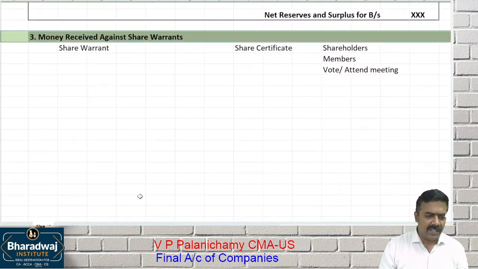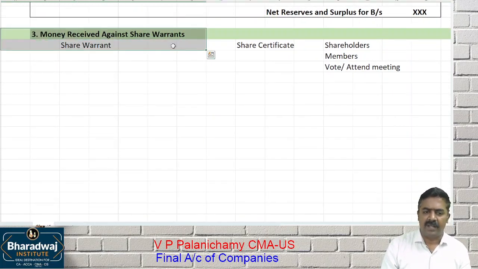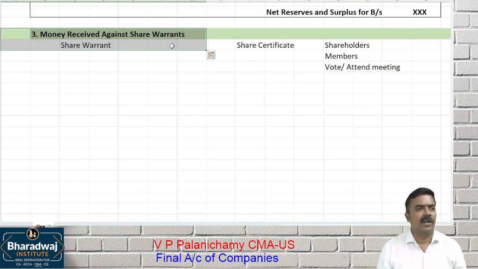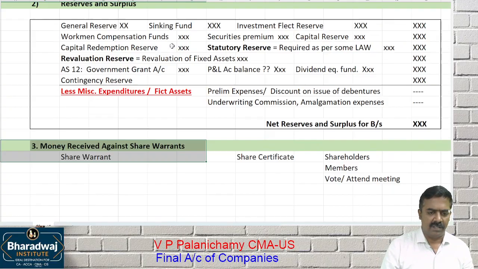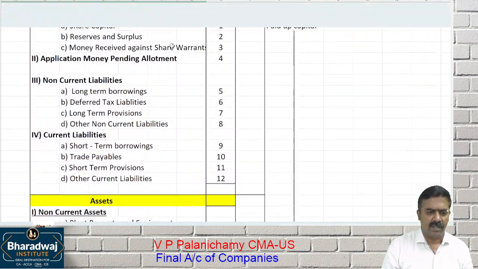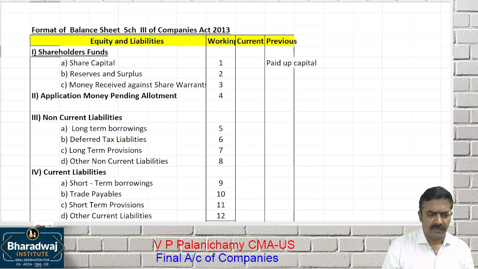Simple. If a company has given any share warrant and taken the money, that will come under which one? Point number 3, money received against share warrant. Okay. Now what is over? Shareholders' funds. What is over? Share capital, reserves and surplus, and money received against share warrants. Over. No explanation required for this. It is automatically understood.